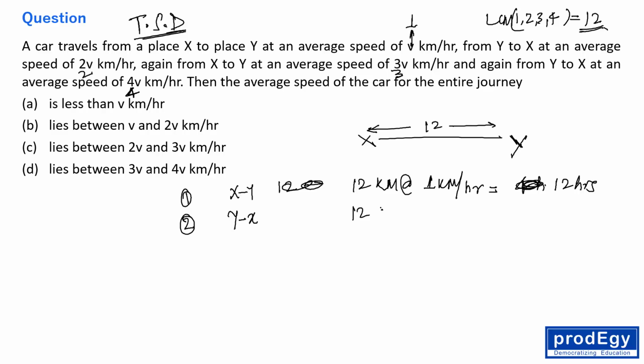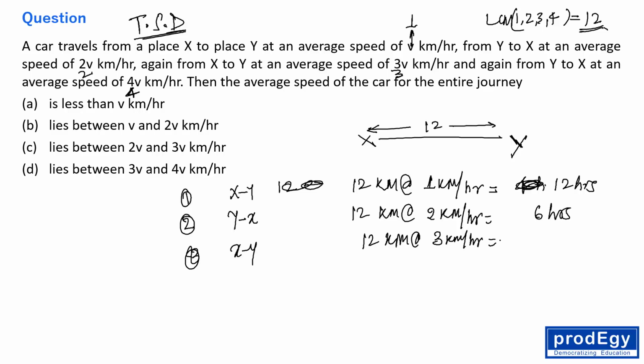Y to X, 12 kilometers at 2 km/h, so he is taking 6 hours. Then again X to Y, he is covering 12 kilometers at 3 km/h, so he is taking 4 hours. And then again Y to X, he is covering 12 kilometers at 4 km/h, so he is covering that distance in 3 hours.